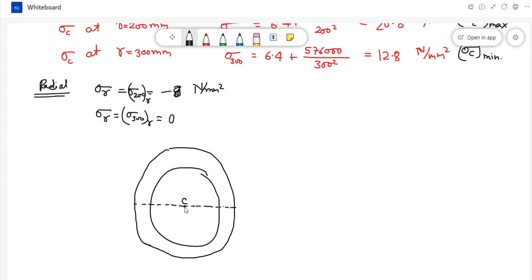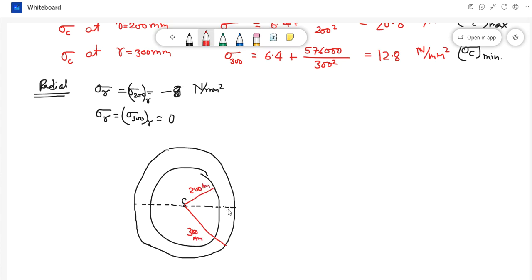This is your center. Now what will be the relation between stresses, so it is 200 mm and this is 300 mm. Okay, let me rewrite it. This is 200 mm and this is 300 mm radius.